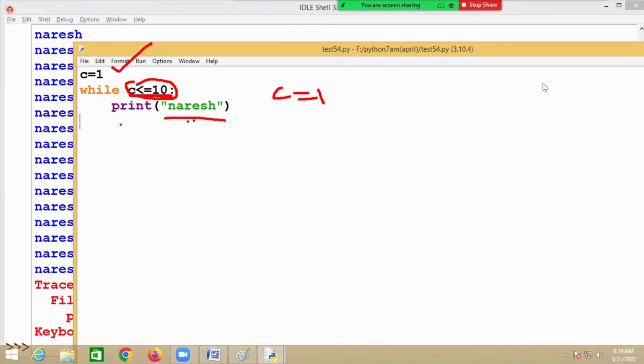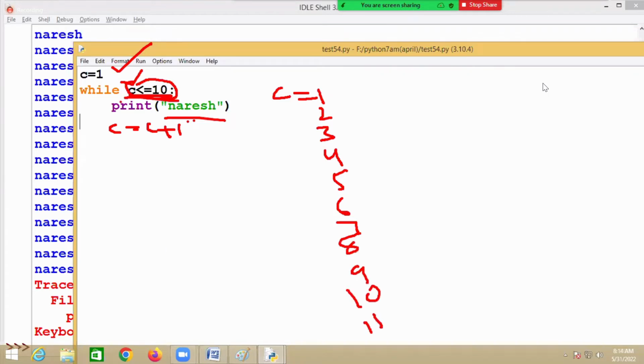Then I have to repeat this 10 times. So I say count is count plus 1. When I say count is count plus 1, the value of count is updated. First count is 1, then it becomes 2, 3, 4, 5, 6, 7, 8, 9, 10, and one more, 11. When it becomes 11, is 11 less than or equal to 10? No. The condition becomes false, then it comes out of the looping statement.